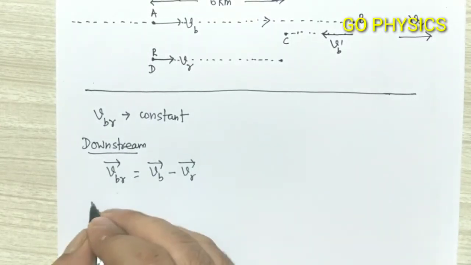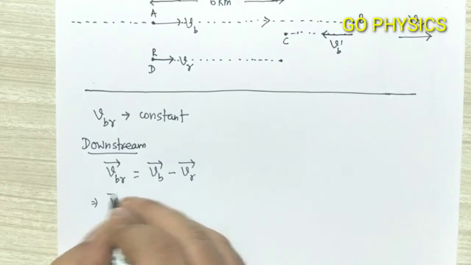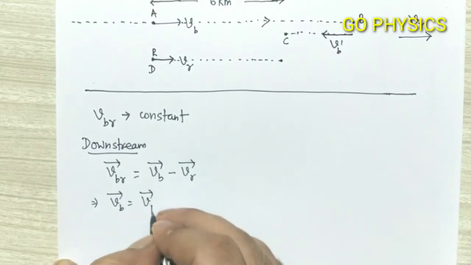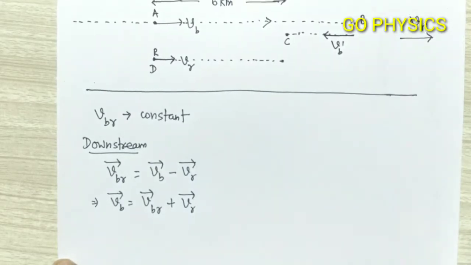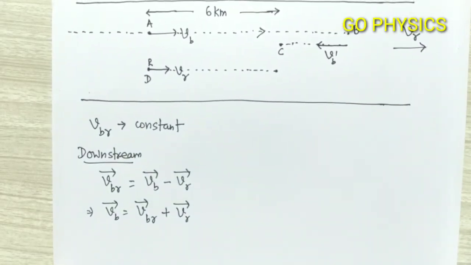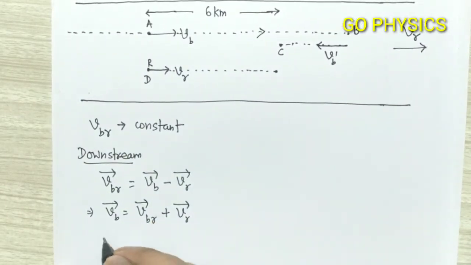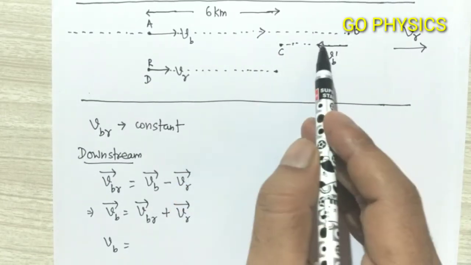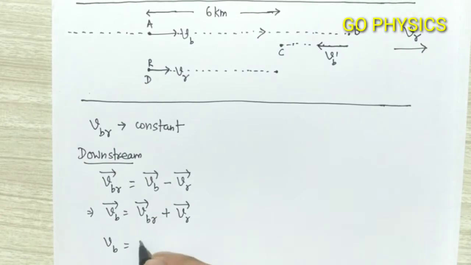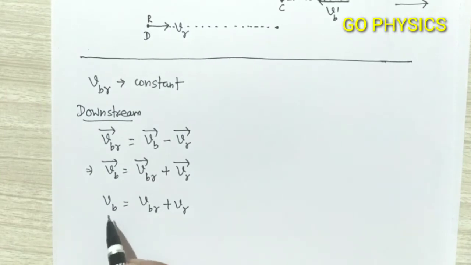And from here we can say that velocity of boat equal to velocity of boat with respect to river plus velocity of river. Now from here speed of boat will be what? Since VBR and VR both are in the same direction, simply it will be VBR plus VR. This is the speed of boat with respect to ground frame.